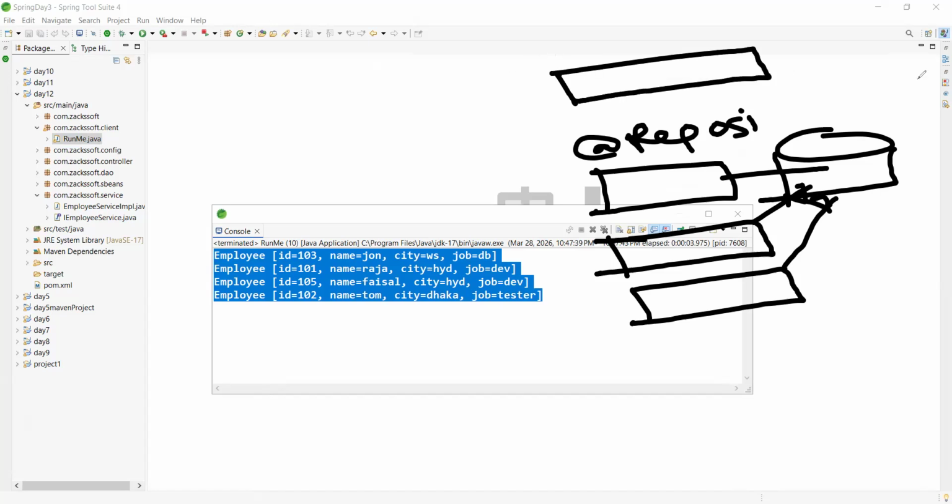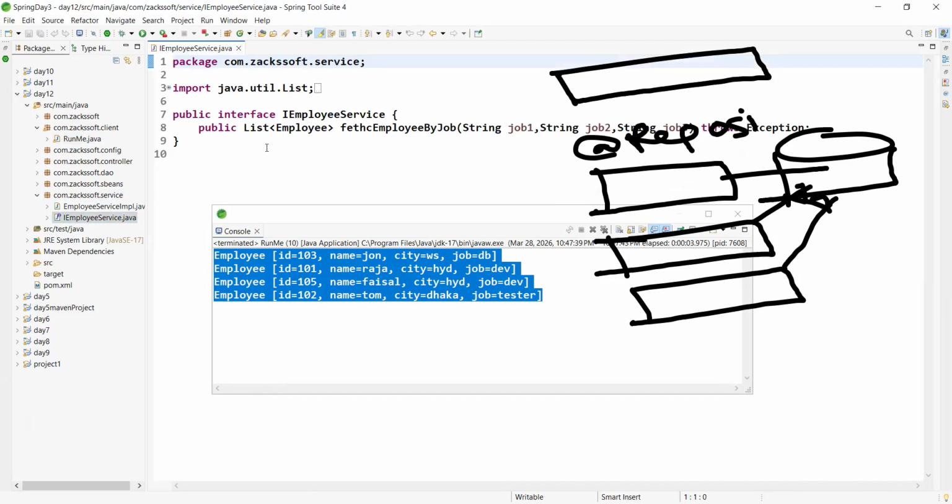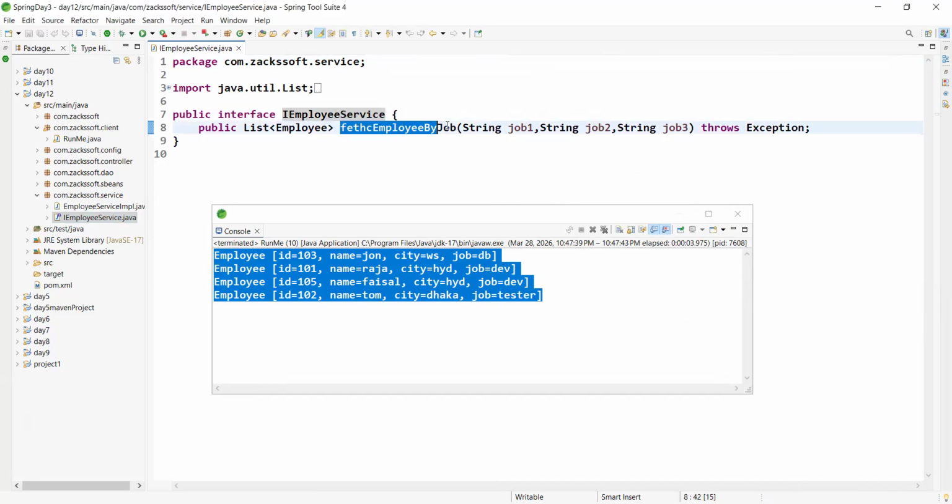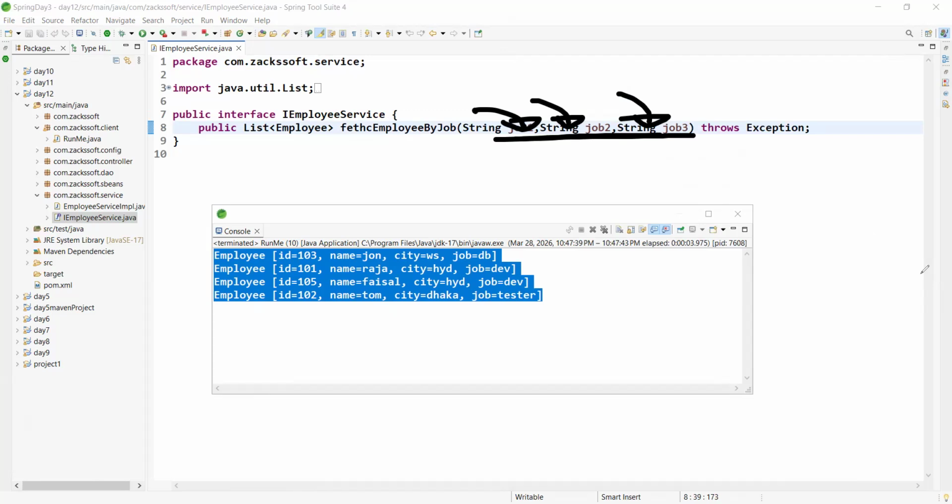So in the previous project, this is one layer. In the layer, maybe we have one class or multiple classes, right? Generally, we have multiple classes. So first of all, we are defining one interface, and the interface name is EmployeeService. Simply, we are defining one method. What is the method name here, sir? Simply fetch employee. And we are passing three parameters from the client application, right? Yes or no? And we are throwing the exception.